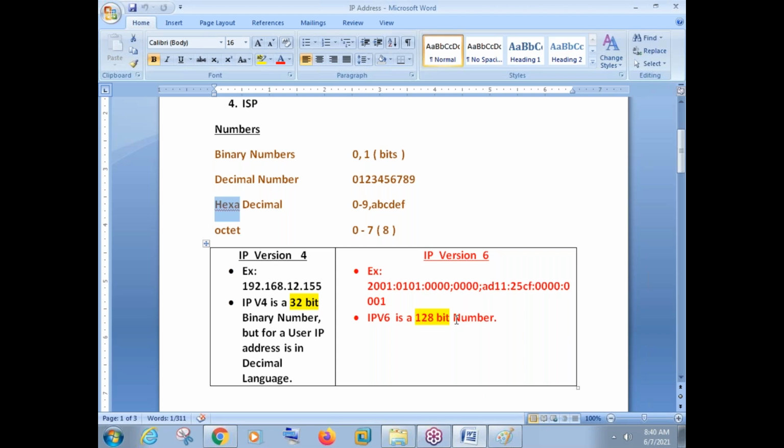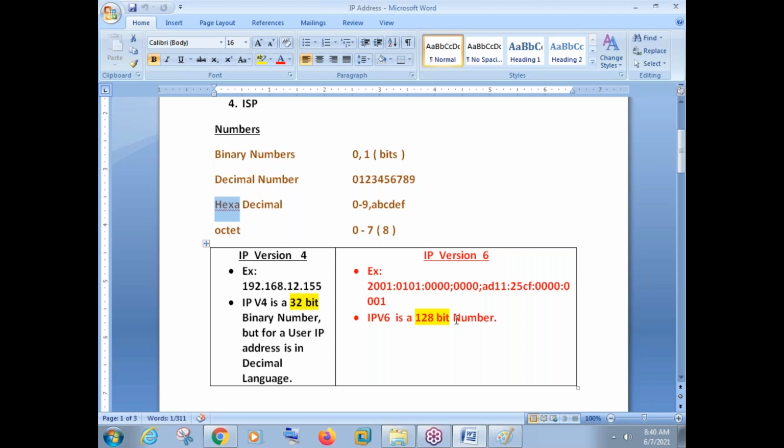So IP version 4 numbers are limited. Limited means these are more than 4 billion numbers. Limited does not mean thousands and lakhs. These are more than 4 billion numbers, but all the 4 billion numbers are over.